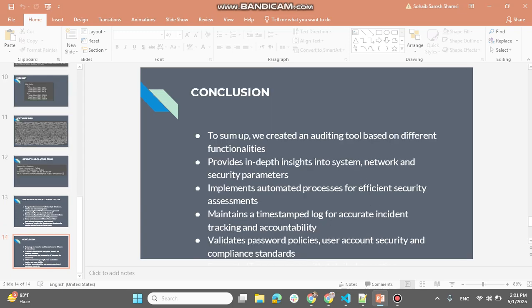To sum up, we created an auditing tool based on different functionalities that provides in-depth insight into the system, network, and security parameters, implements automated processes for efficient security assessment, maintains a timestamp log for accurate incident tracking and accountability, and validates password policies and user accounts against security and compliance standards.